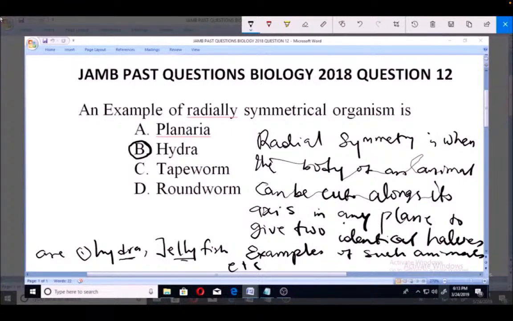So the right answer for this is B, because hydra is a radially symmetrical organism. And this is because radial symmetry is actually when the body of an animal can be cut along its axis in any plane to give two identical halves. So good examples of radially symmetrical organisms are hydra and jellyfish. That makes option B the right answer.